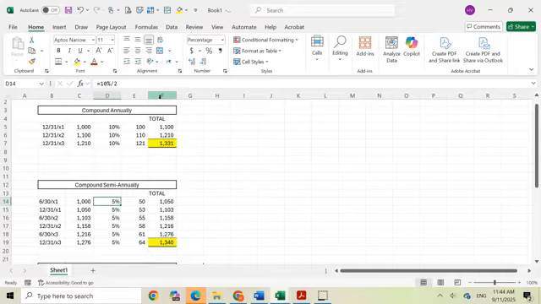So we're going to take our $1,000 times 5%, which gives us $50, and we add that to our $1,000 to get to $1,050. That was on June 30th. On 12/31 we get the $1,050 times 5%, which equals $53, and then we get $1,103.